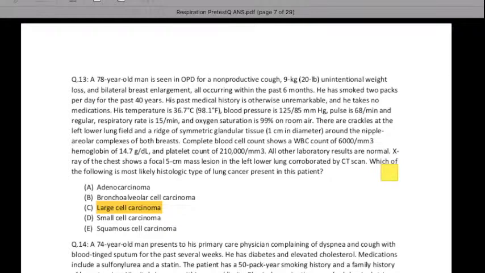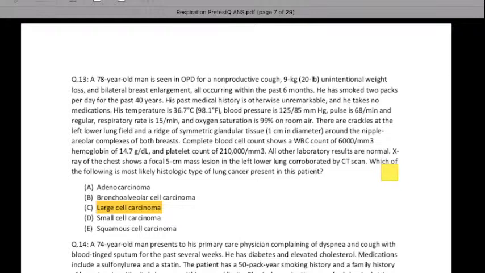Otherwise, in the setting of examinations, some would mark small cell carcinoma, some squamous cell carcinoma. And if I remember correctly, this question was asked in INI CET this year or last year, in the January session. So this is very important.